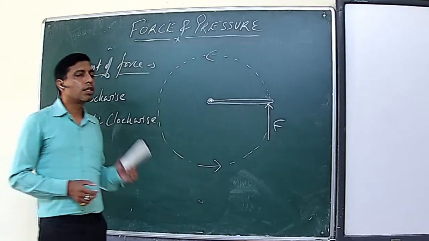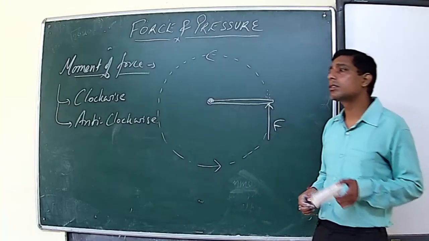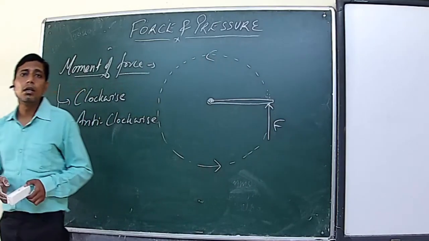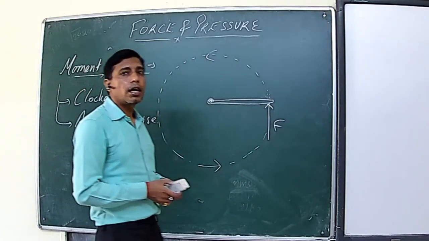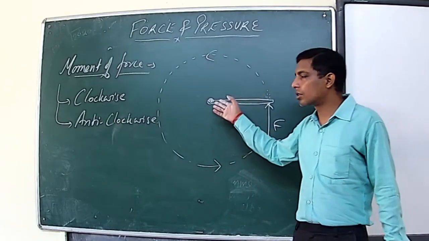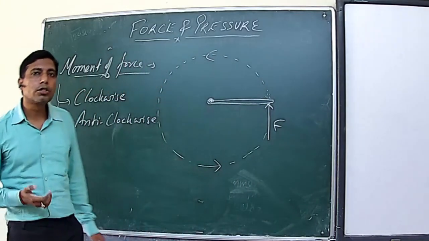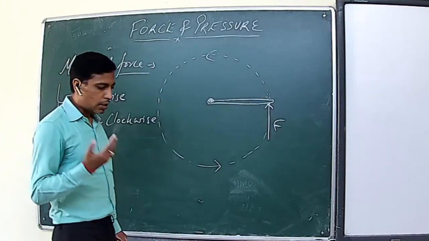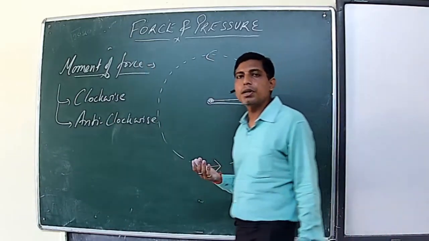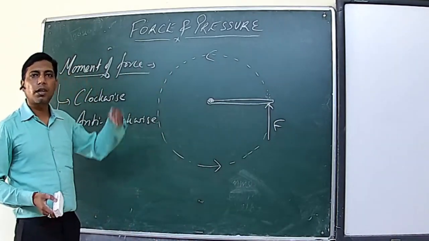Mathematically, the moment of force is the product of force applied and the moment arm length. It means the factors on which the moment of force depends are the force applied on a body and the distance from the axis of rotation at which the force is applied. Then we have vast uses of this concept. We have discussed a few, like the handles to open a door are always provided near the free end. In a hand saw, the handles are always provided at the edge. The spanners to open any tight nut are always of a very long length. And similarly for screwdriver and many more.